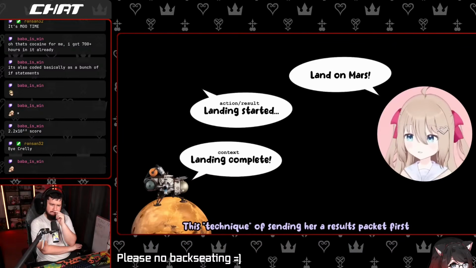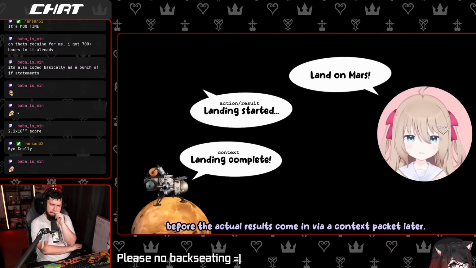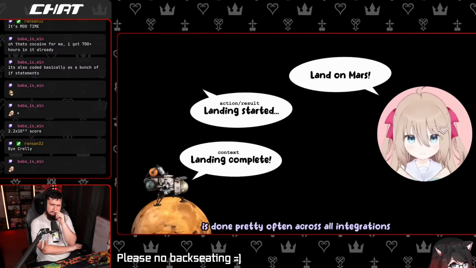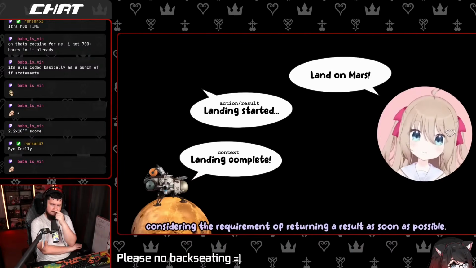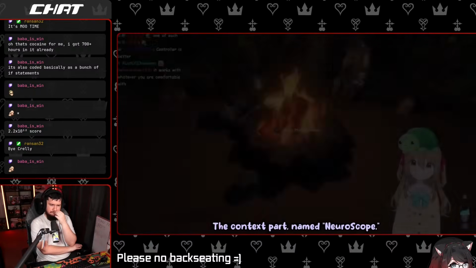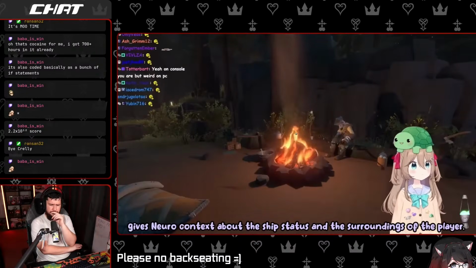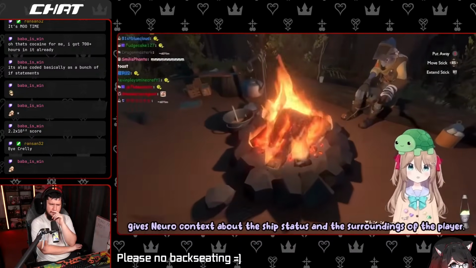This technique of sending her a results packet first before the actual results come in via a context packet later is done pretty often across all integrations, considering the requirement of returning a result as soon as possible. The context part, named Neuroscope, gives Neuro context about the ship status and the surroundings of the player.